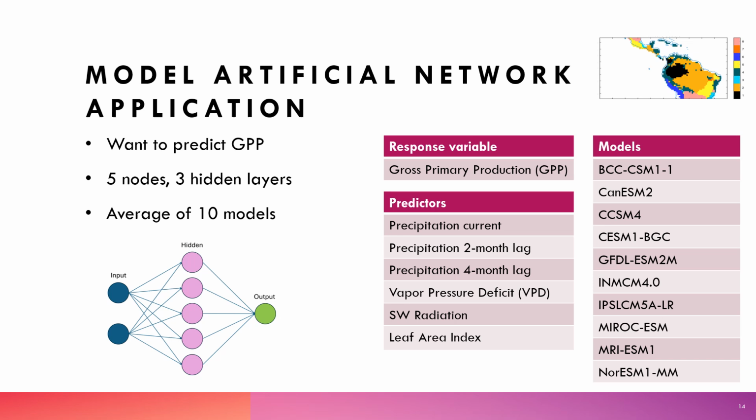And so for each model, we trained one artificial neural network per cluster using 60% of the data, and we used 5 nodes and 3 hidden layers. We needed hidden layers for these models because the relationships between the variables was not linear, and we chose a number of nodes based on the rule of thumb to have a number of neurons between 1 and the number of predictors in the artificial neural network, which is 6 here.